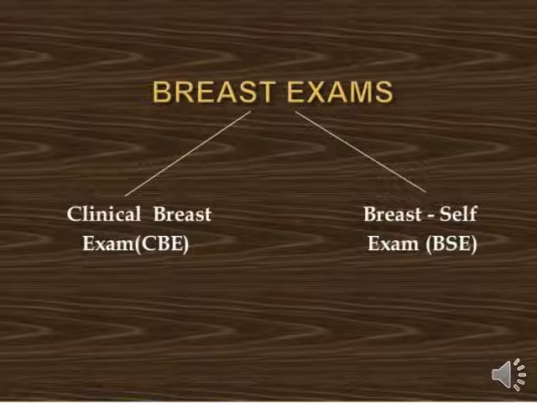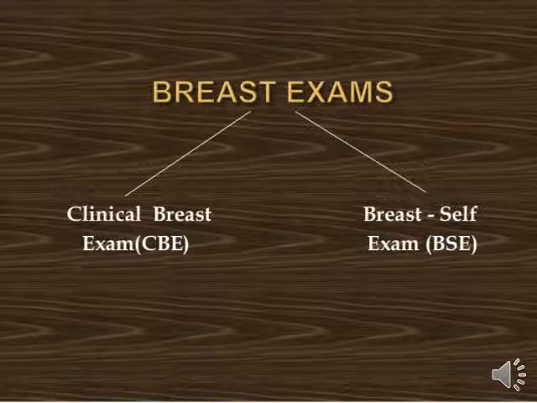Now the second thing is breast self exam, where the person does the self breast exam at home. If a person has any kind of tenderness or any other discomfort over the site of the breast, that person does this kind of breast self examination. Okay, so that is the breast exam.